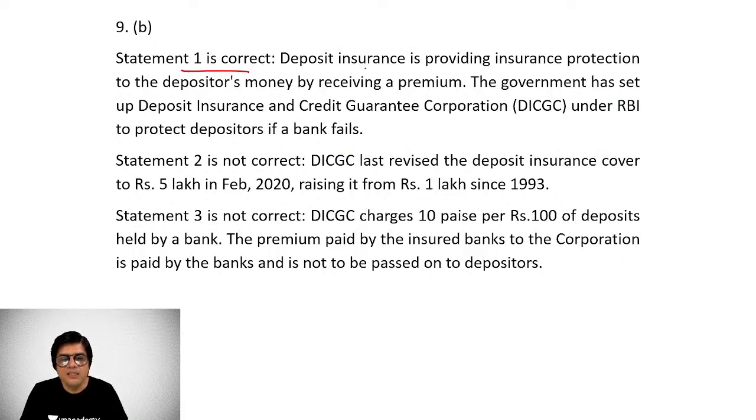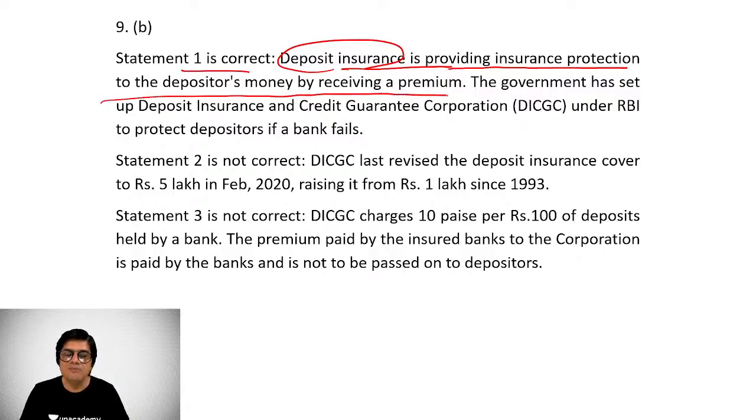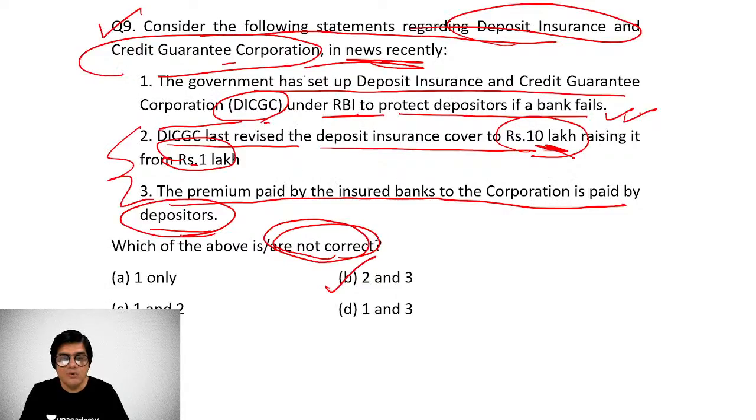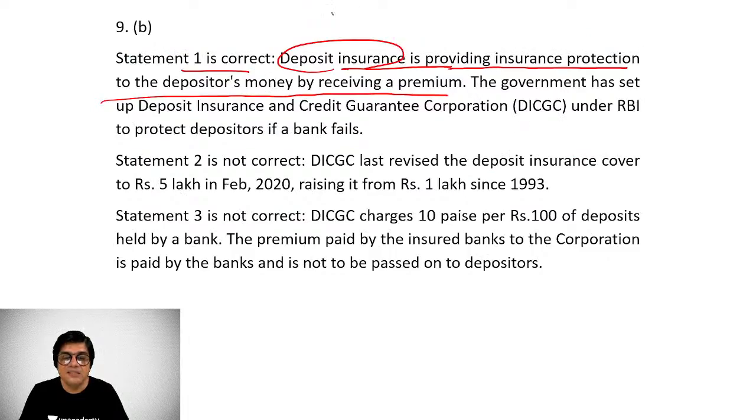Statement 1, on the other hand, is right because this deposit insurance is providing insurance protection to the depositors' money by receiving a premium. This is basically the whole DICGC, right?